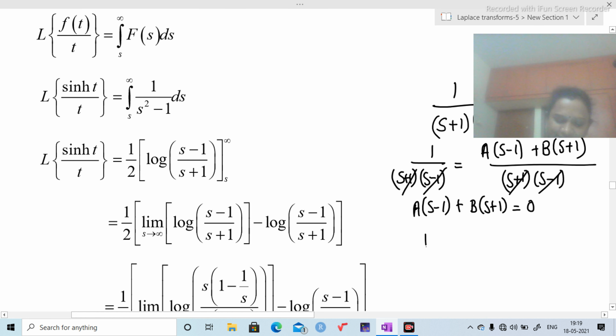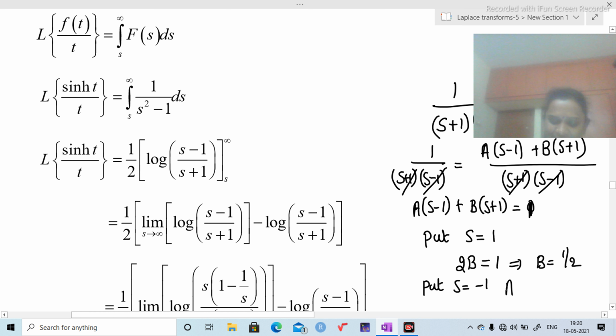Put s equal to 1. Then I get 2b equal to 1, which implies b equal to 1 by 2. Put s equal to minus 1. Then a into minus 2 equal to 1.